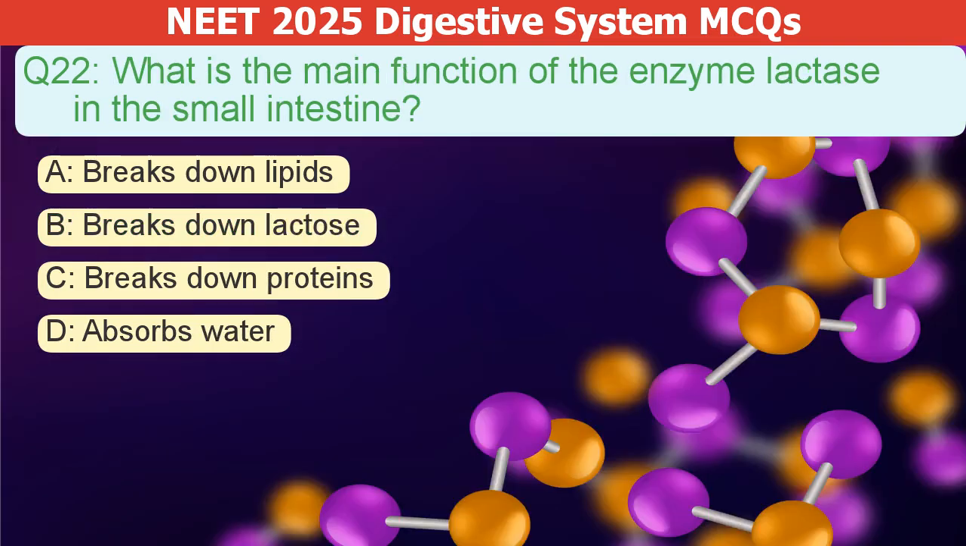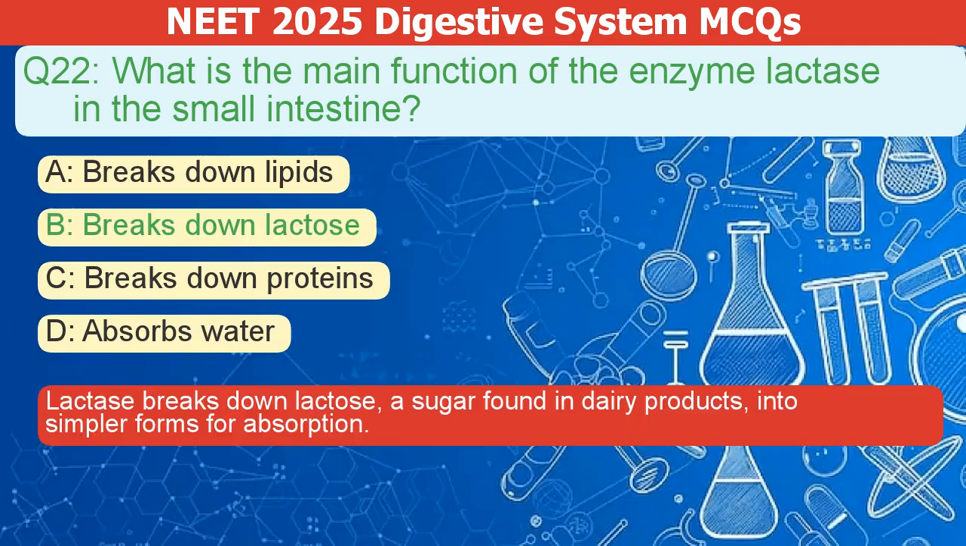What is the main function of the enzyme lactase in the small intestine? A. Breaks down lipids. B. Breaks down lactose. C. Breaks down proteins. D. Absorbs water. The correct answer is B. Lactase breaks down lactose, a sugar found in dairy products, into simpler forms for absorption.